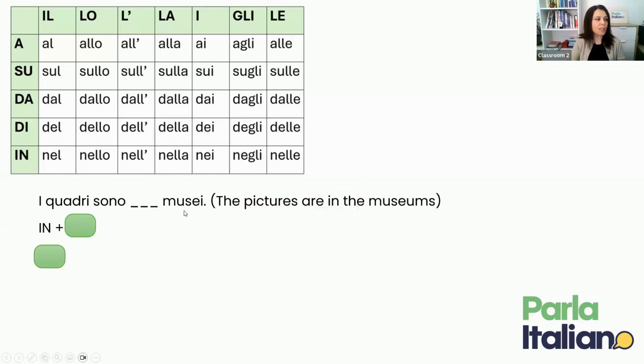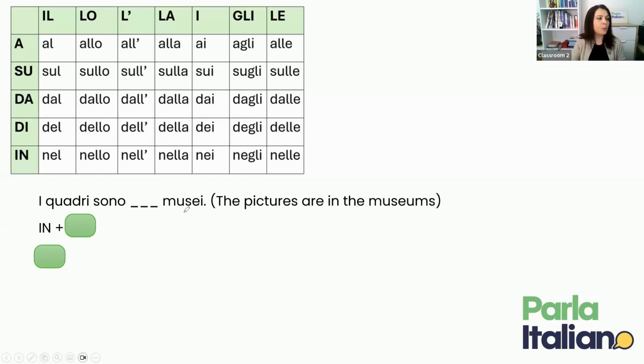Okay, so you need to see the word musei and you need to ask yourself, is that plural or singular? There is an I, so definitely it is a plural noun. And what is the singular of musei? It is museo. So it ends in O, so it will be plural masculine.